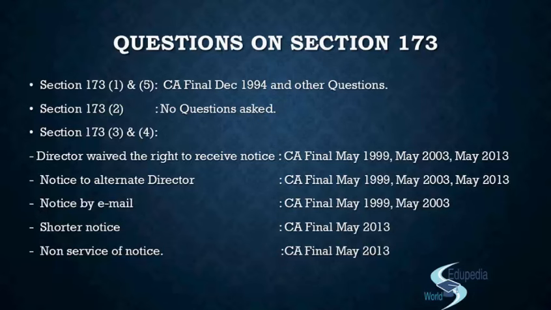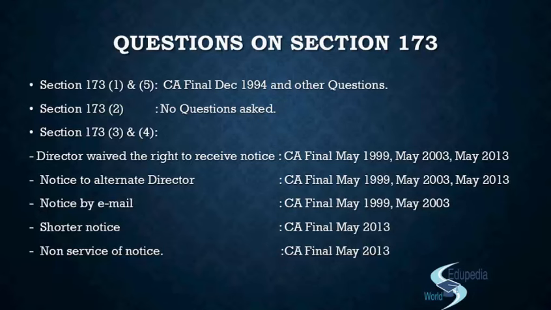The answer is yes, because again the interested director is a director, and the section says that you will have to send a notice to all the directors, right? So there is no exception at all. Just make one thing clear in your mind: if the person is a director, he has to receive a notice. It is the obligation of the board to serve a notice on that director, right?